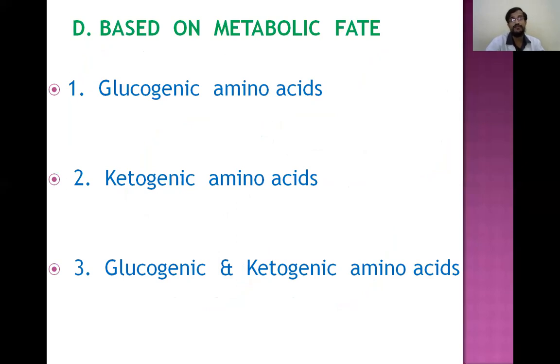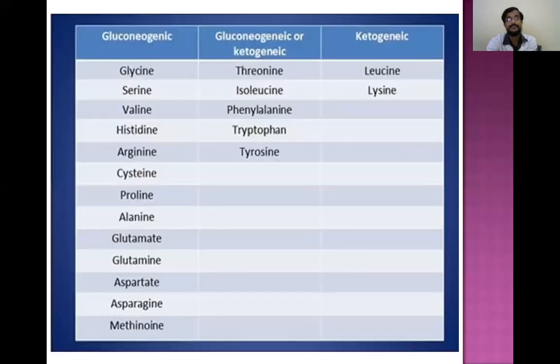And based on metabolic fate, how these amino acids are utilized for synthesis of different nutrients, depending upon that, they are divided into glucogenic, ketogenic, and gluco and ketogenic amino acids. Glucogenic means they are useful in synthesis of carbohydrates. Ketogenic means they are useful in the synthesis of lipids. So these are the examples.